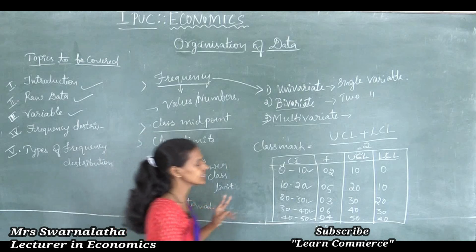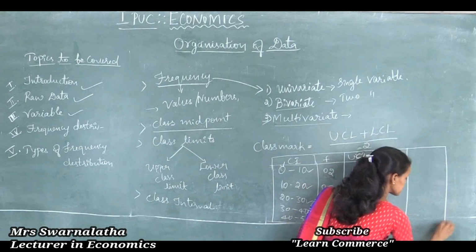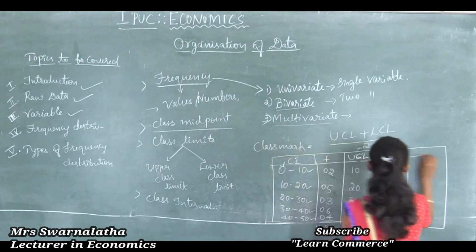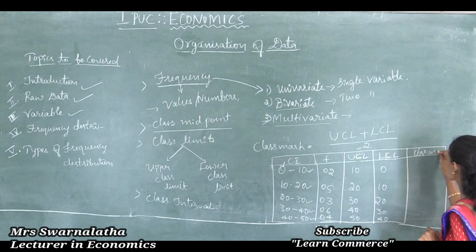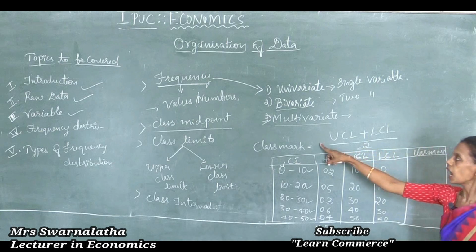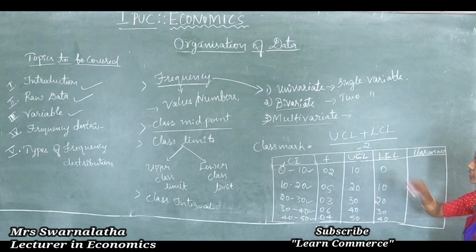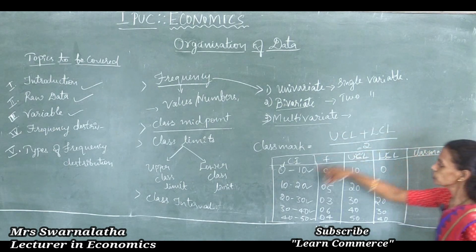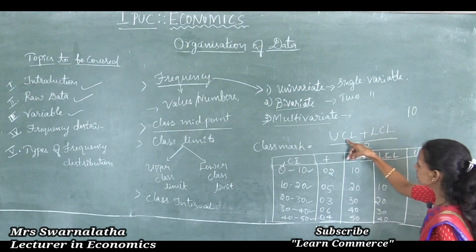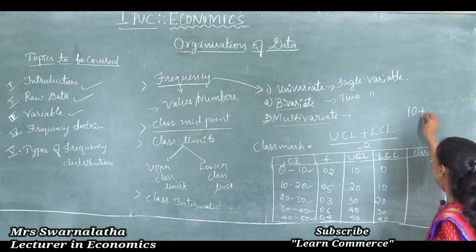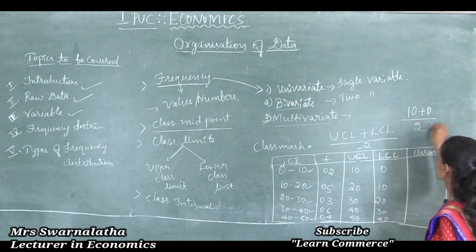To find the class mark, or midpoint, as I said, you should use the formula upper class limit plus lower class limit divided by 2. Upper class limit is 10, lower class limit is 0, divided by 2.